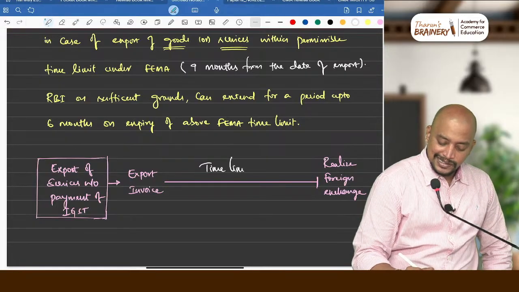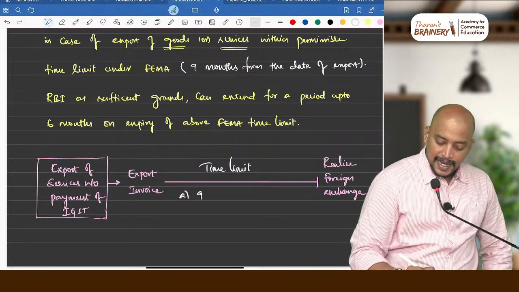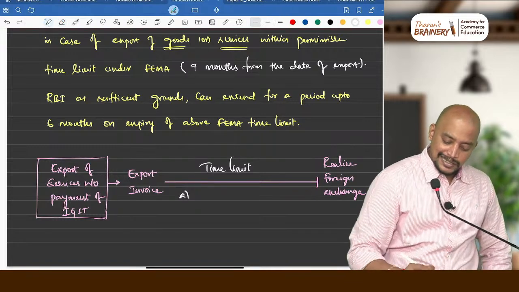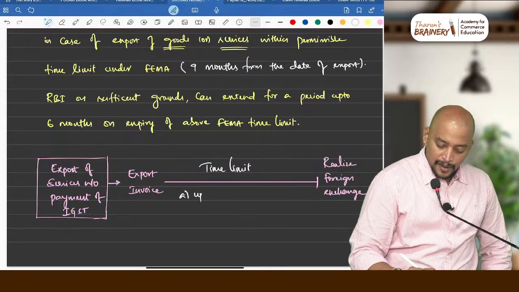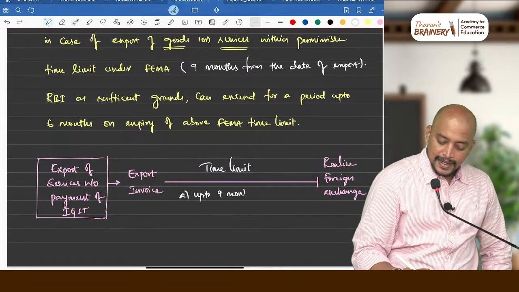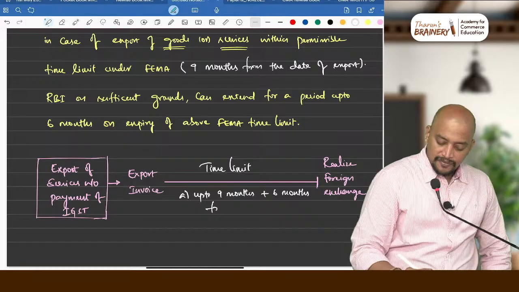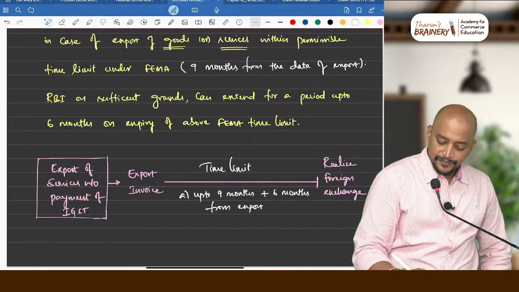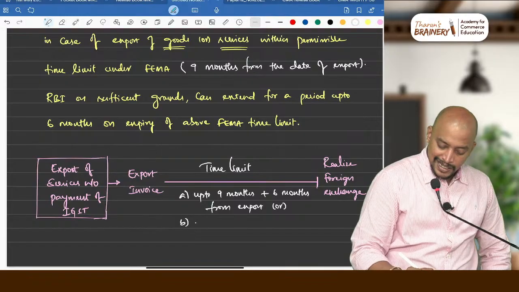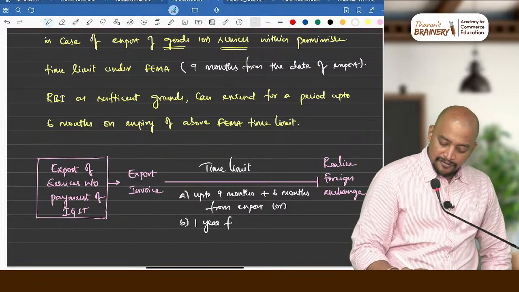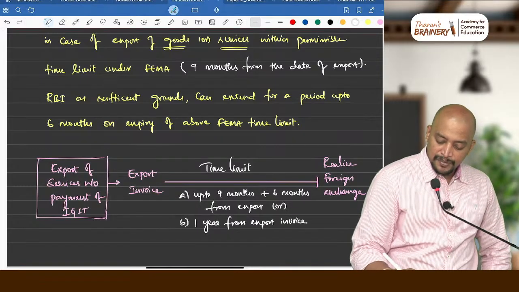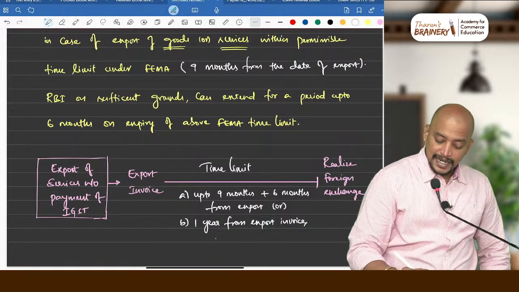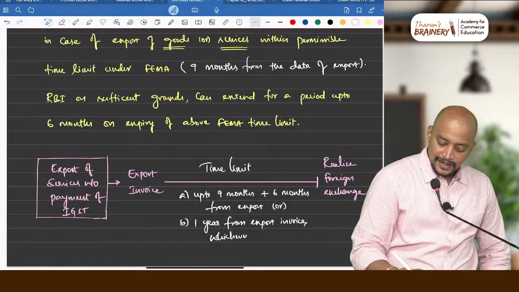Time limit is A, 9 months plus 6 months from export, or B, 1 year from export invoice, whichever is later, not earlier.